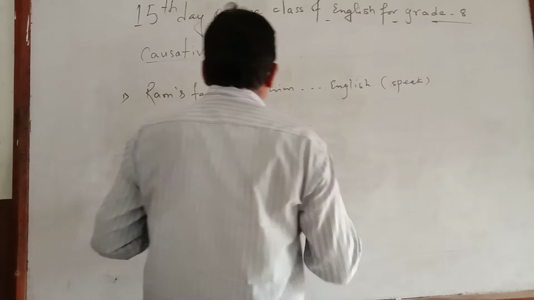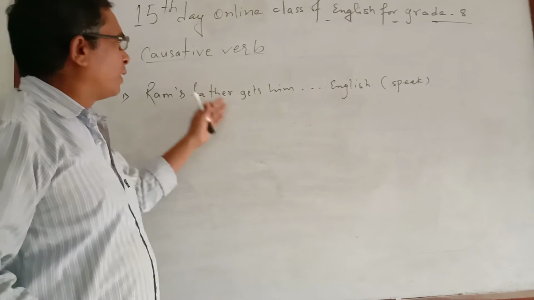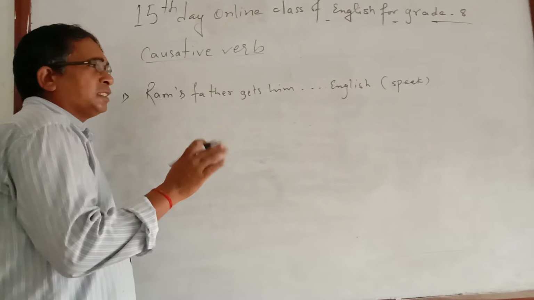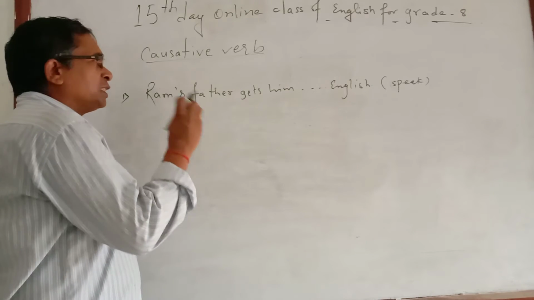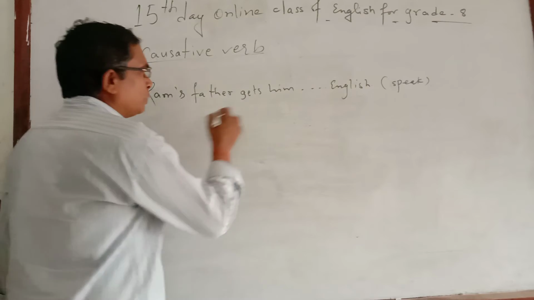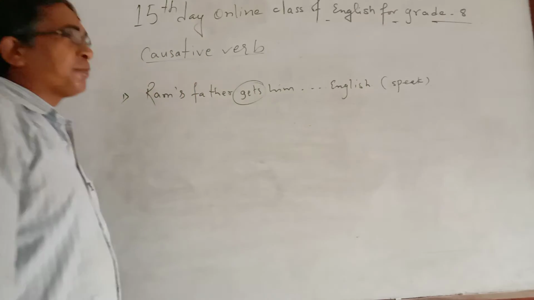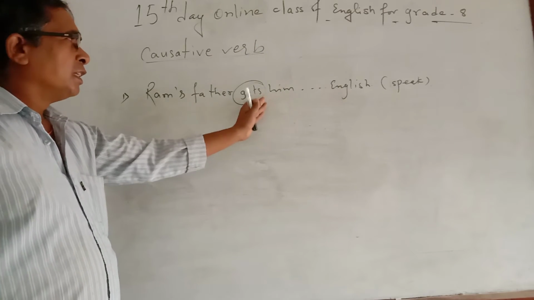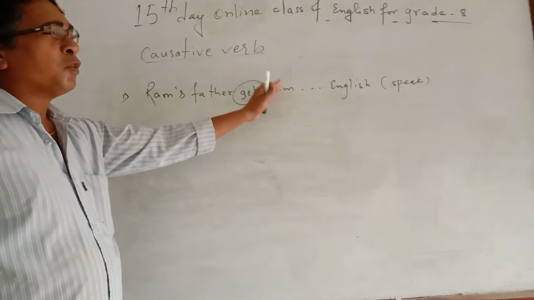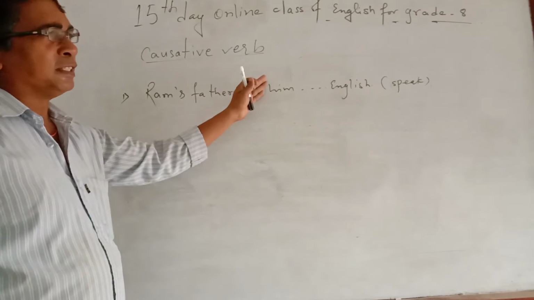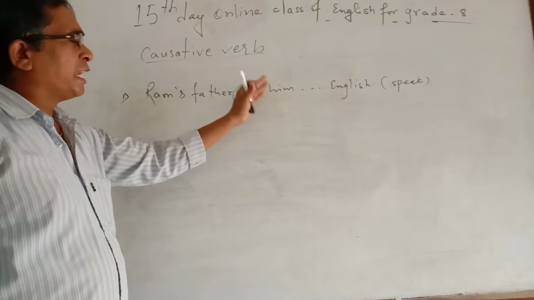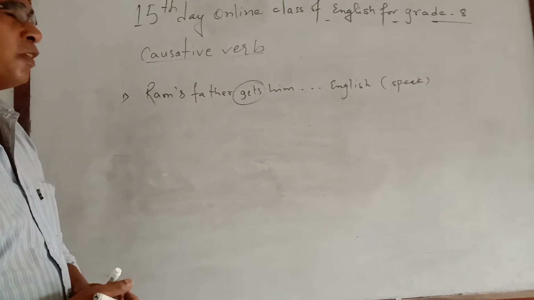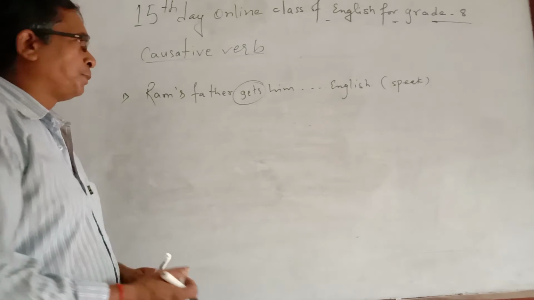First let me tell you about the first one. Ram's father gets him English. No matter what else is in this sentence, only watch which causative verb is here. As you watch, here is gets. And after gets, as I told you, you judge what is there. After gets, immediately there is him, and him means you judge whether it is a person or a thing. I am sure that you can judge him is a pronoun used for a male, for a person.